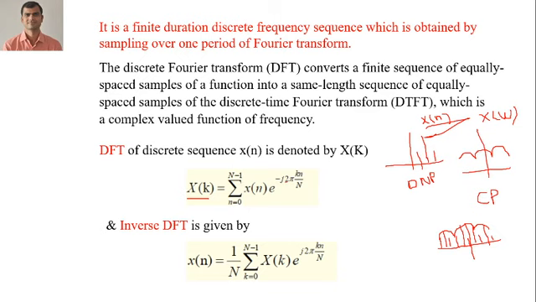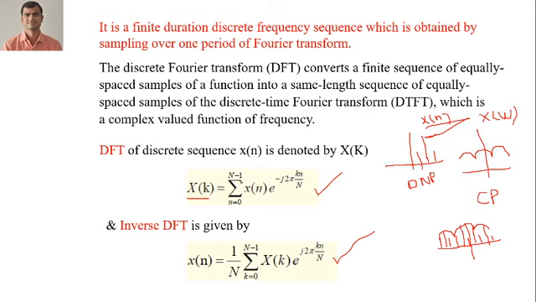X of k equals the summation of x of n e raised to minus j 2 pi k n by N. This is known as the DFT, and the below one is known as the inverse: x of n equals 1 by N summation for k equals 0 to N minus 1 of X of k e raised to positive j 2 pi k n by N, where N indicates the number of samples of a sequence. This is the length over which the summation takes place. So that is about DFT.